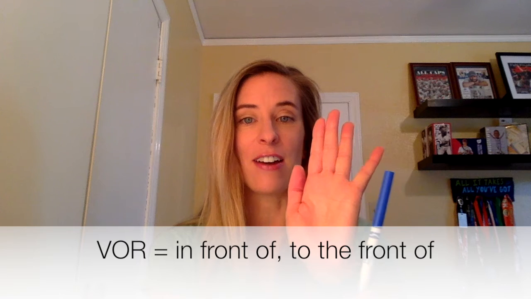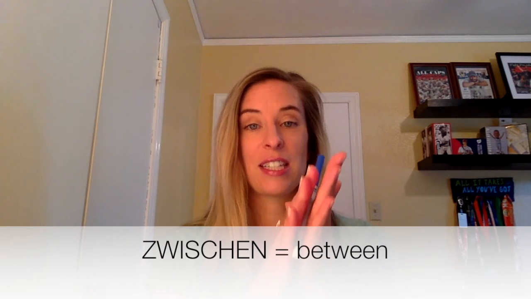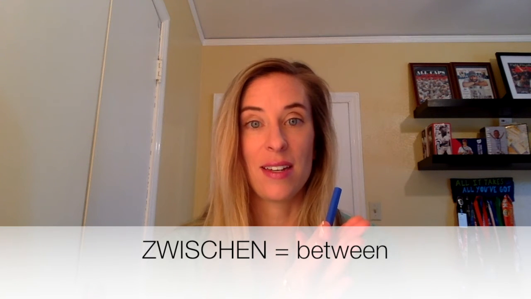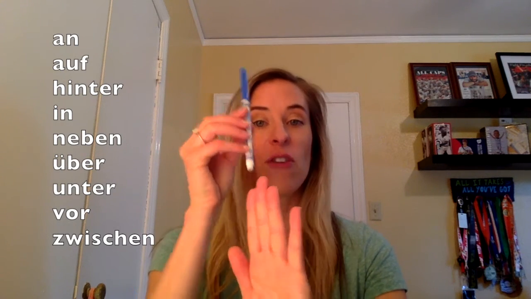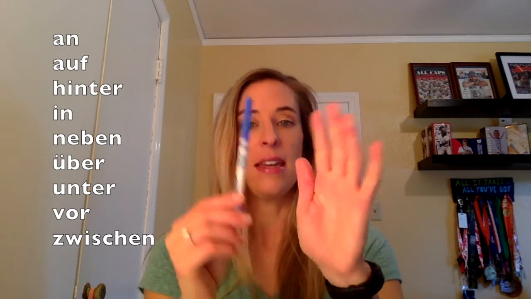Vor is in front of. So if you're walking in front of something, that would be movement, accusative. If you're standing in front of something, that would be dative. If you're going to the front of something, like I'm going to go to the front of the store, that would be accusative. Zwischen. Zwischen is between. And so if you're walking between two trees, that would be accusative. If you're standing between two trees, that would be dative. So it is an, auf, hinter, in, neben, über, unter, vor, zwischen. That's the list.